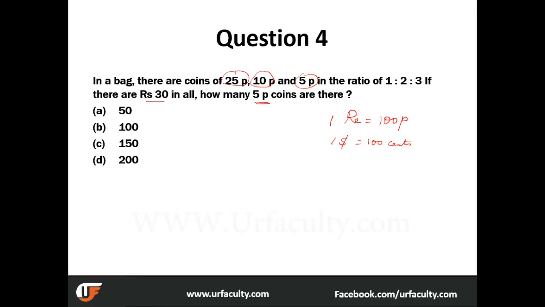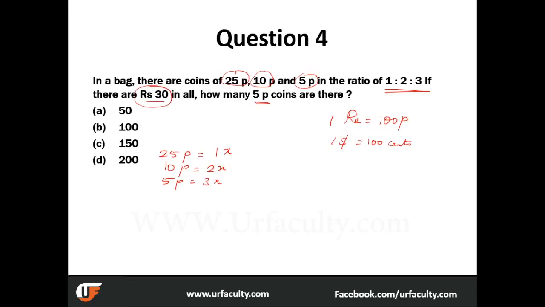So let's put it like this. Let's assume that the number of 25 paise coins is equal to 1x, the number of 10 paise coins is equal to 2x, and the number of 5 paise coins is equal to 3x. I've just taken these values and put this variable x over it, right? Now, what is that they are saying? They are saying the total value of all the coins in the bag is 30.